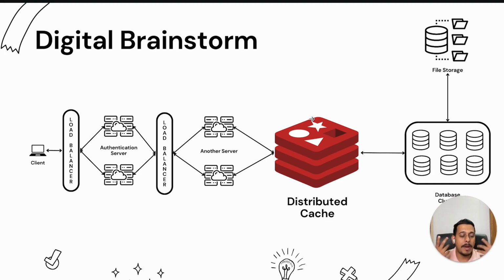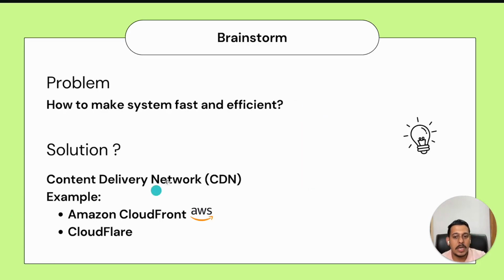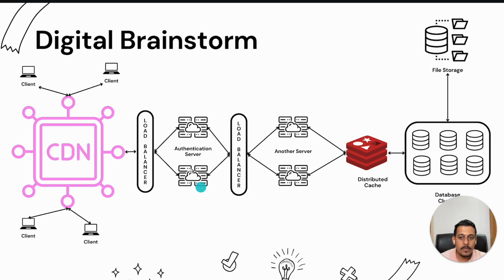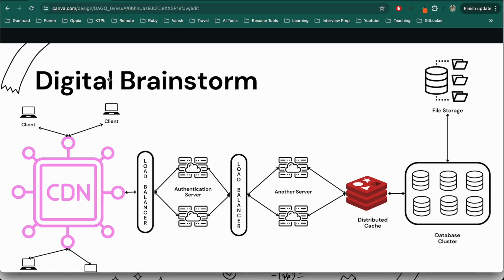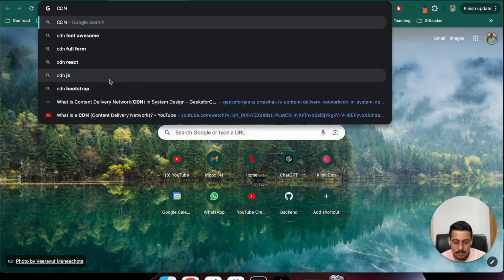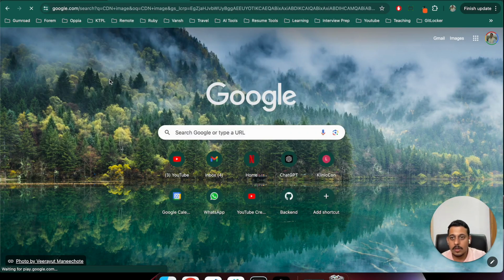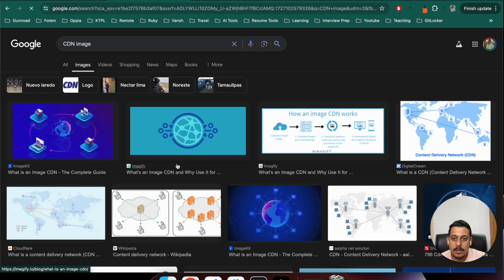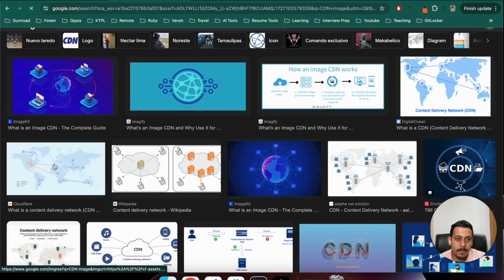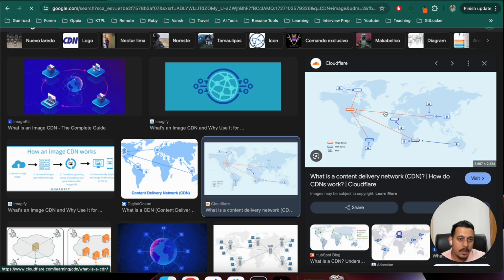So how can we make it better? For that, we use CDNs. These are called content delivery networks. They are basically, you can see Amazon CloudFront and Cloudflare. This is a CDN. We generally connect it at client side, but I'll show you one image. CDN image. Let's see images. This one.